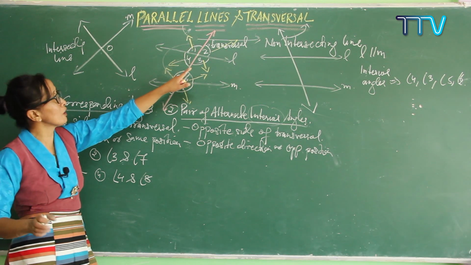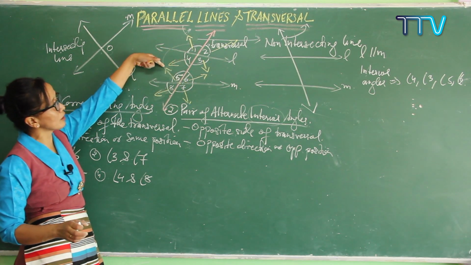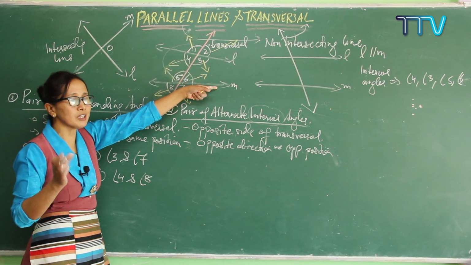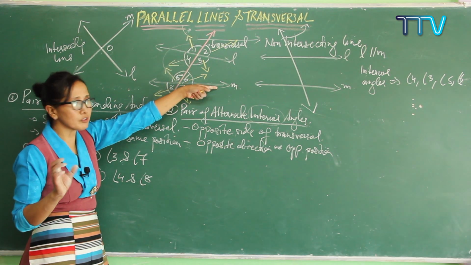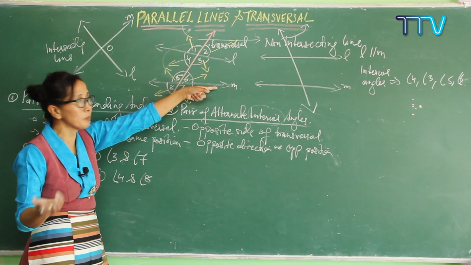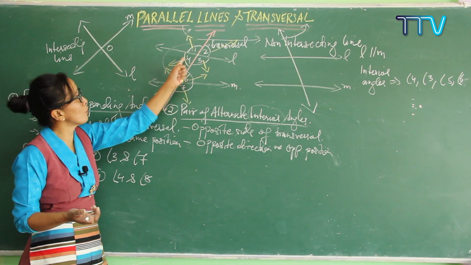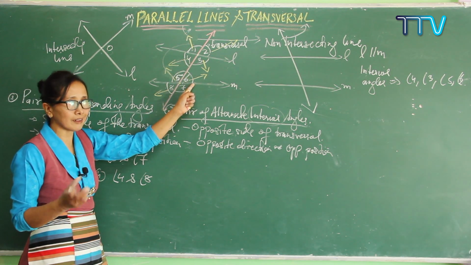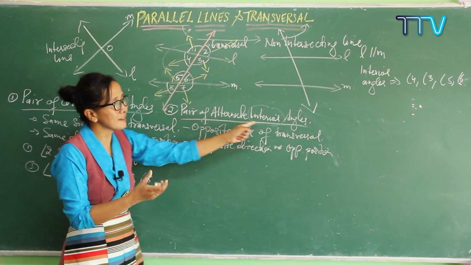So which two are having opposite directions? 4 is going down and 3 is also going down, so 4 and 3 cannot be a pair of alternate interior angles. So what could it be? 4 and 6, okay? 4 is going down, 6 is going up. So 4 and 6 are a pair of alternate interior angles.